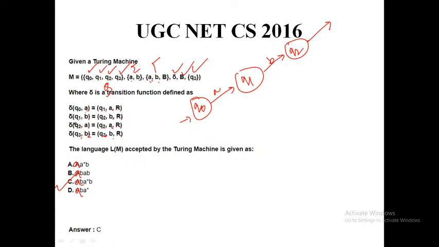At Q2 I receive another A, so I stay at that state. How many times can I stay? Infinite number of times. So I need a loop to stay at Q2, that's why A star, then B.